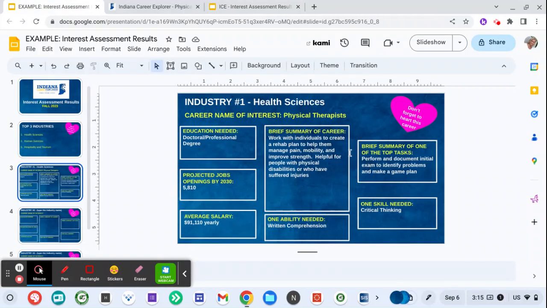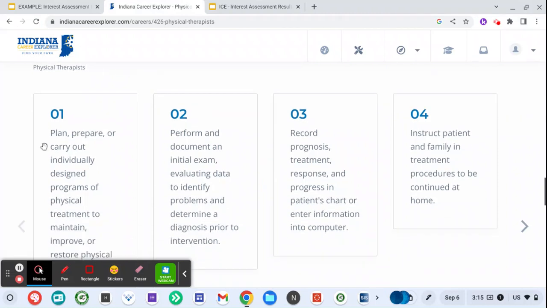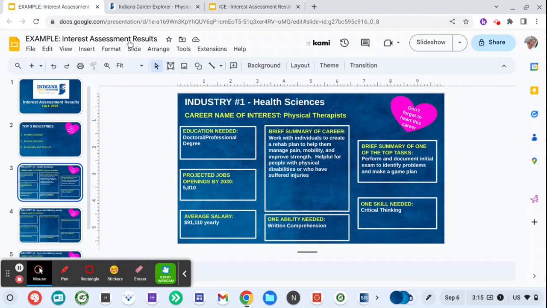that's being asked is that you provide a brief summary of one of the top tasks. There are several tasks within each job and or career, excuse me. I just took a look at one of these that's listed 1 through 4, and then I summarized. I believe it was number 2, and then that was it.